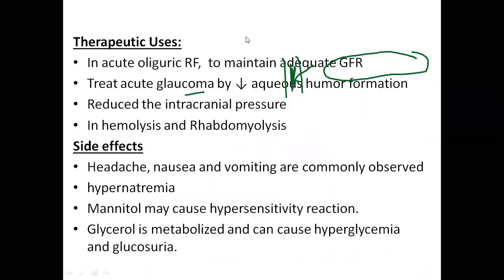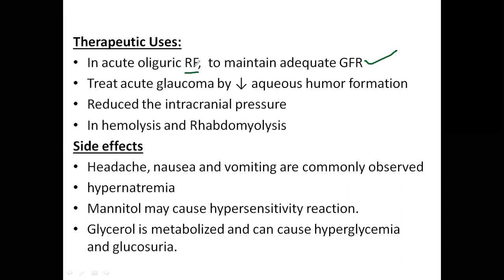Next, therapeutic uses. In acute oliguric renal failure, to maintain adequate glomerular filtration rate. Oliguria means decreased urine output due to renal failure.